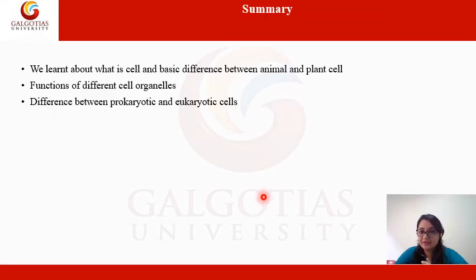Looking at the summary of this presentation, we learnt about what is a cell, that cell is the basic unit of life, and what is the basic difference between an animal cell and a plant cell. We also discussed the functions of the different cell organelles. There are many more cell organelles, and here we actually discussed various important ones.